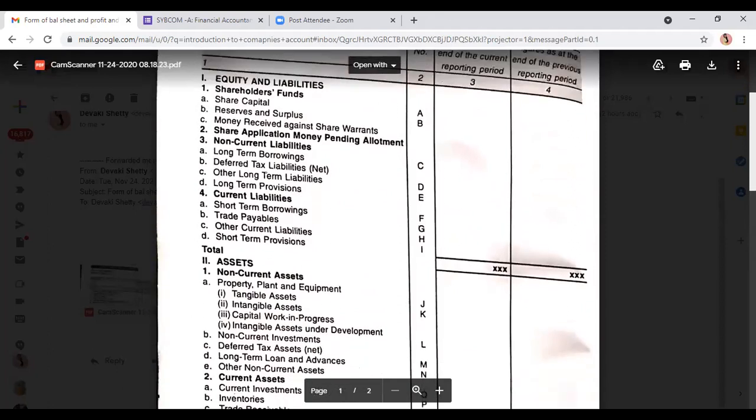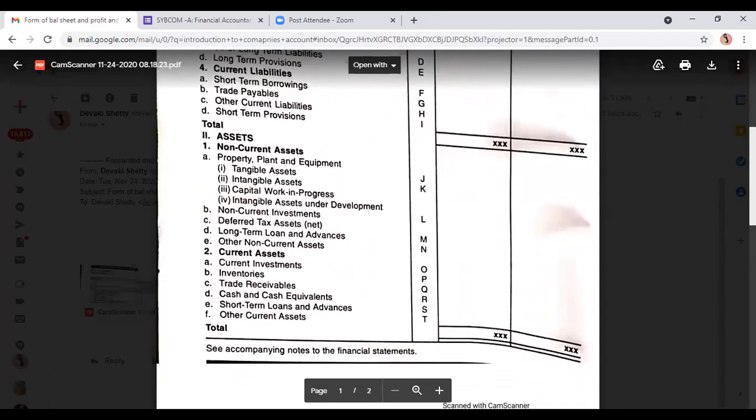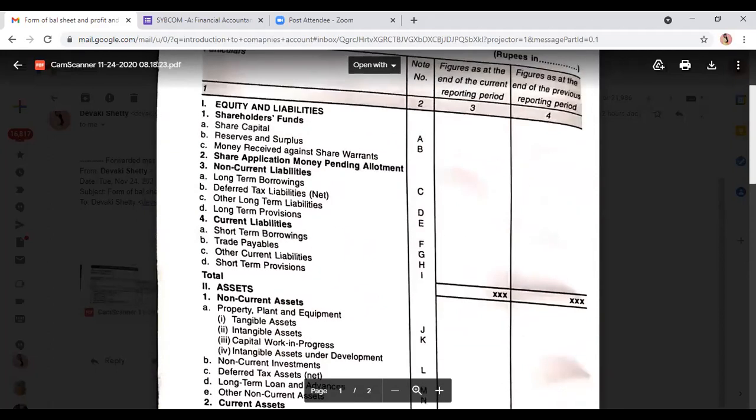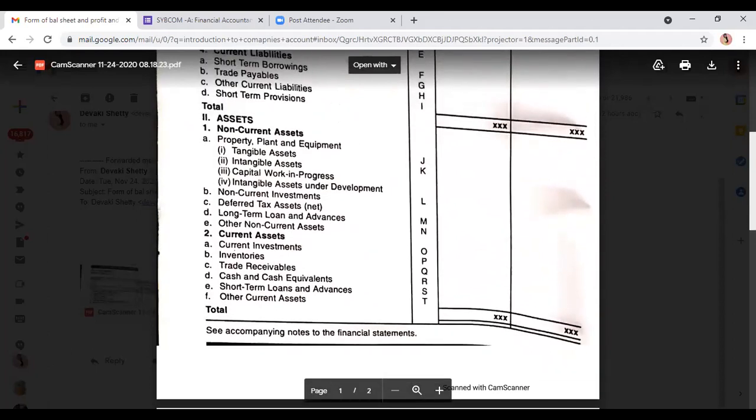And finally you will see the total of the liability, that is equity and liabilities, Roman 1 equity and liabilities का total और assets का total will match, that means the balance sheet has tallied. जब हम इन दोनों का total निकालेंगे तो we will find out that the total is same, total is equal, total is tallying, and then we can say our balance sheet tallied.